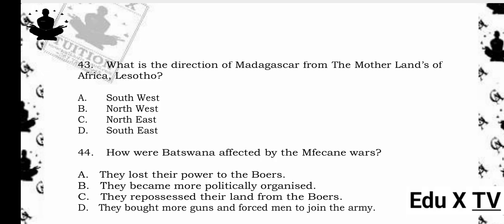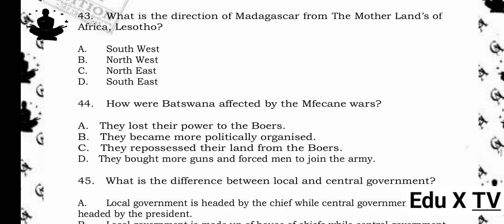44. How were Botswana affected by the Mfecane Wars? A. They lost their power to the Boers. B. They became more politically organized. C. They repossessed their land from the Boers. D. They bought more guns and forced men to join the army. The answer is B. They became more politically organized.